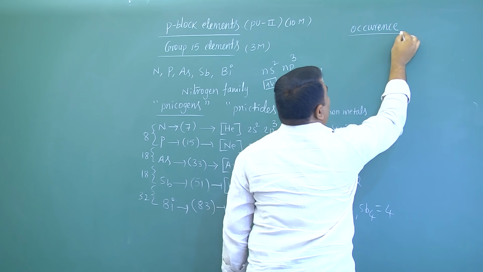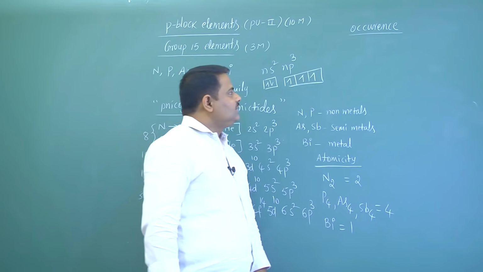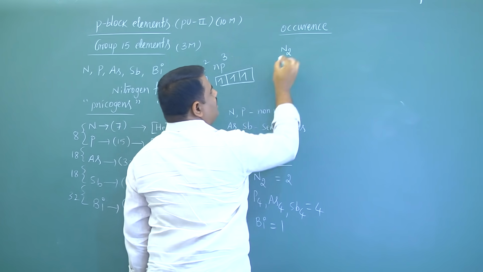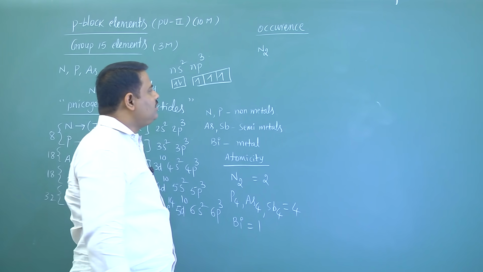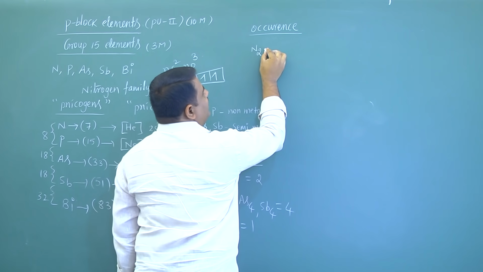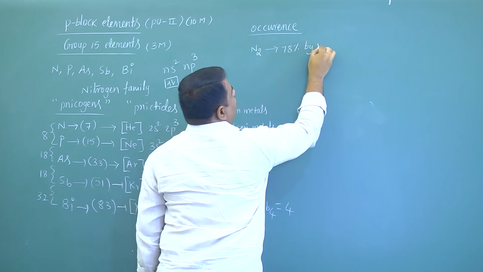Now come to next point, that is occurrence of all these elements. Now generally nitrogen is available in the form of N2, that is nitrogen gas. Nitrogen gas is present in air nearly 78% by volume.